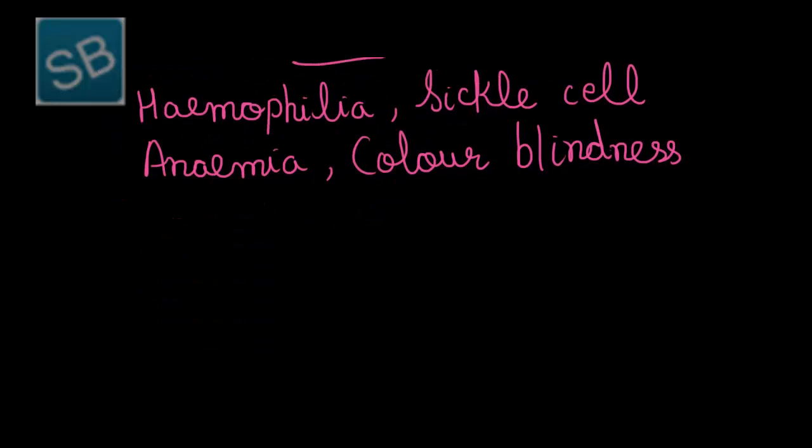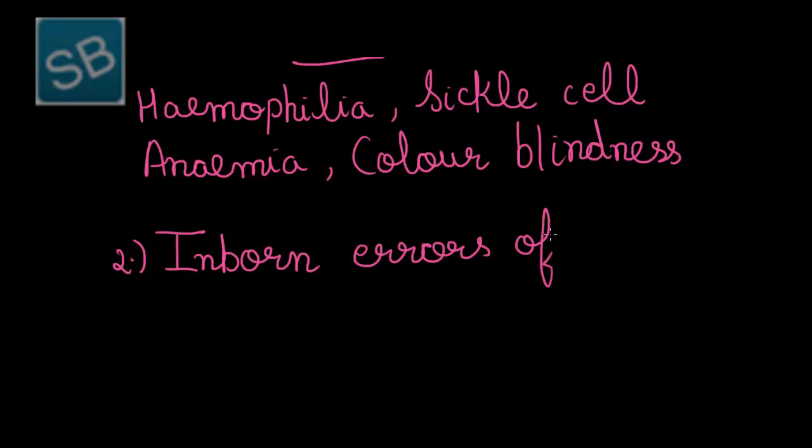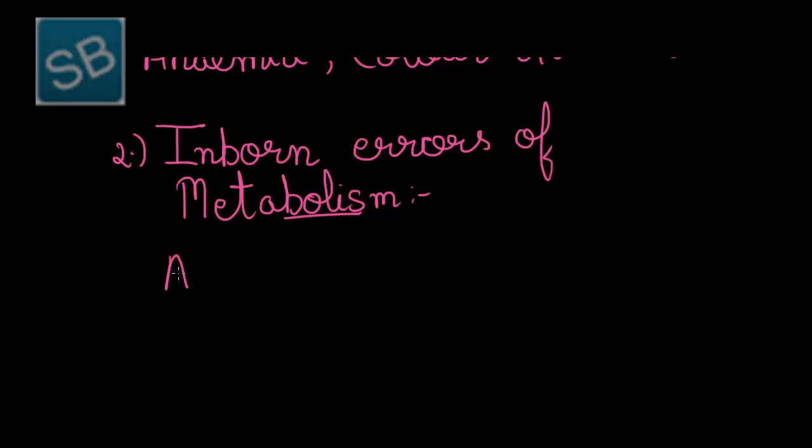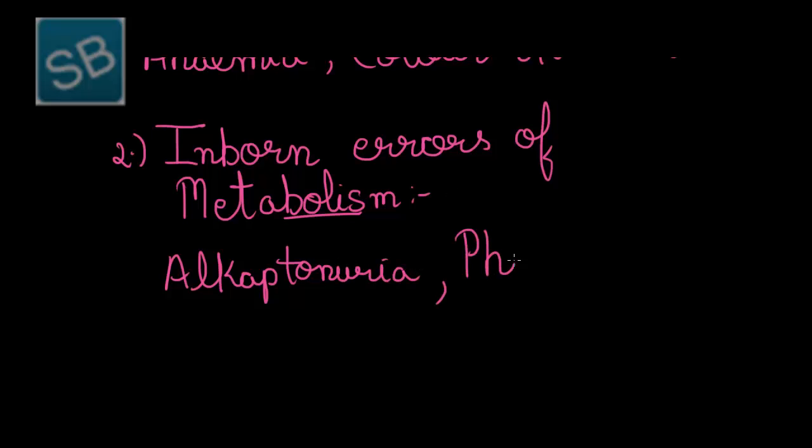The second type comes the disorders occurring due to inborn errors of metabolism. The disorders occurring due to these inborn errors include Alkaptonuria, then Phenylketonuria, and albinism.